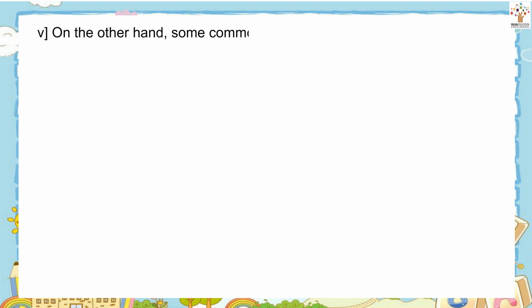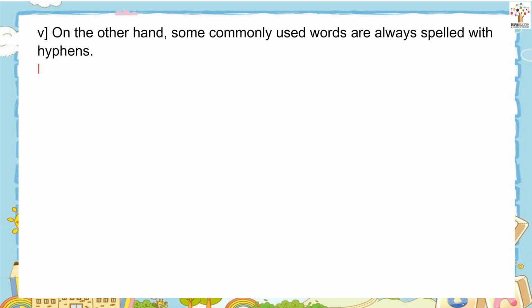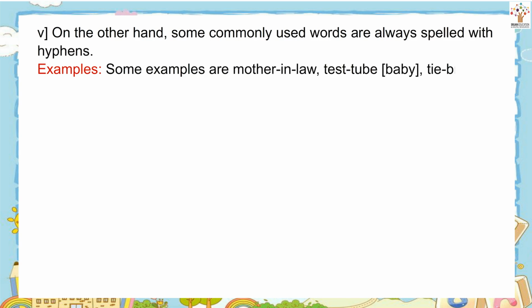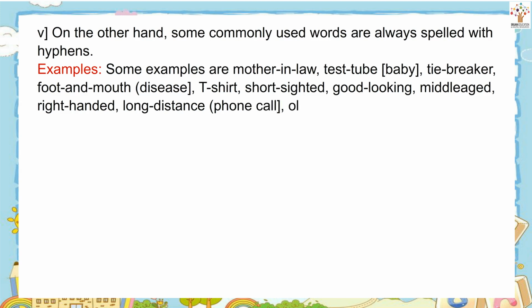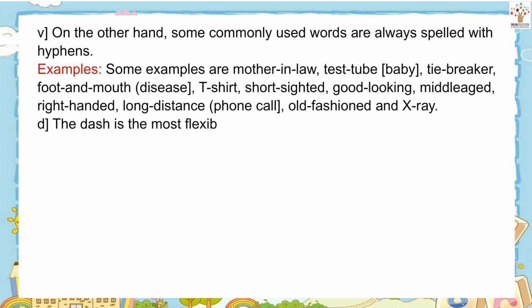On the other hand, some commonly used words are always spelled with hyphens. Some examples are mother-in-law, test-tube baby, tiebreaker, foot-and-mouth disease, T-shirt, short-sighted, good-looking, middle-aged, right-handed, long-distance phone call, old-fashioned, and X-ray. The dash is the most flexible punctuation mark.